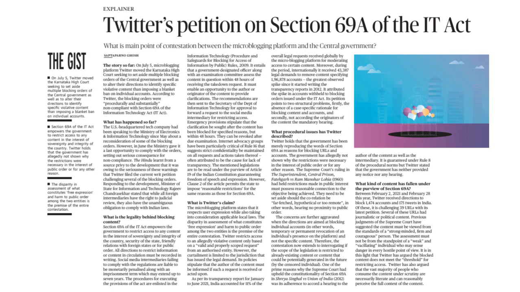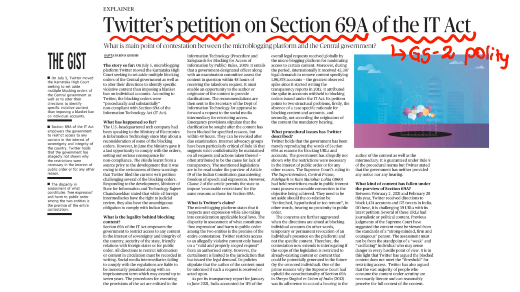This is the explainer article, Twitter's petition on Section 69A of the IT Act. As I said, this is very important in GS2 polity. Clear? In GS2 polity, this holds great significance and is the most probable question to come in the mains perspective. So first of all, we shall discuss the IT Act, and after that we shall come to Section 69A of the IT Act.